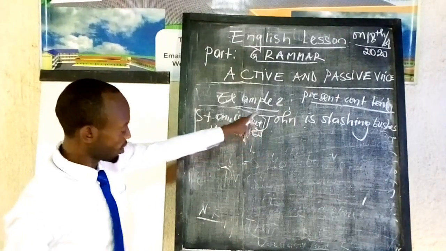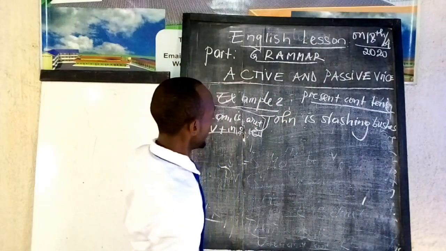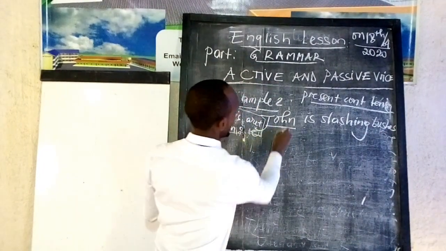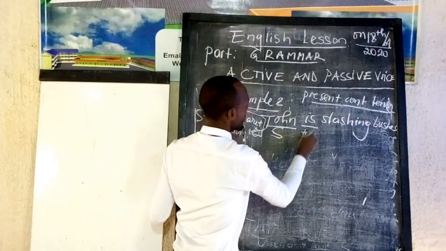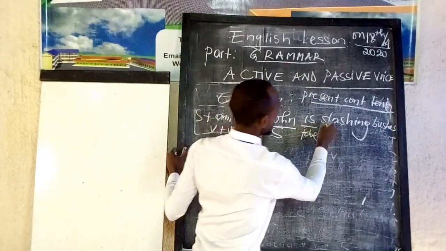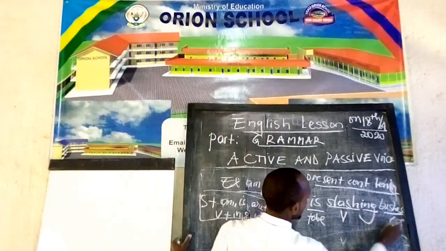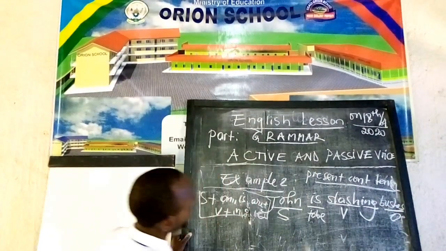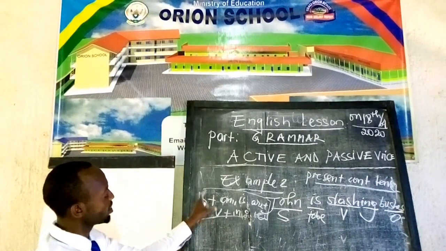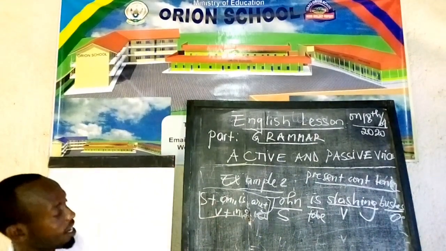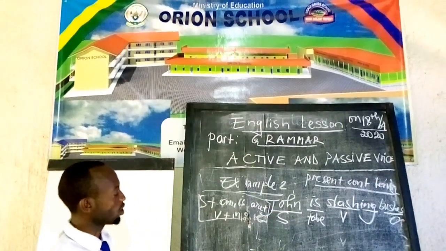By reference from this example, John is slashing bushes. There, John is acting as subject. Is is the auxiliary verb to be. Then there we have verb to slash. This is ing and this is an object. By comparing these examples with the formula of present continuous tense, immediately we see that this sentence is in present continuous tense.